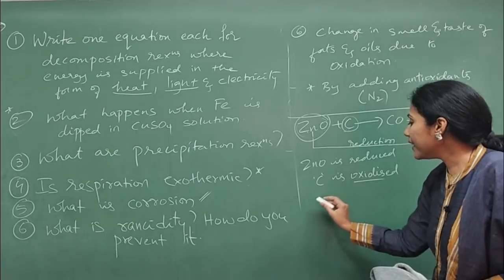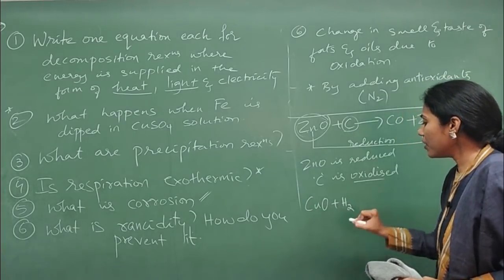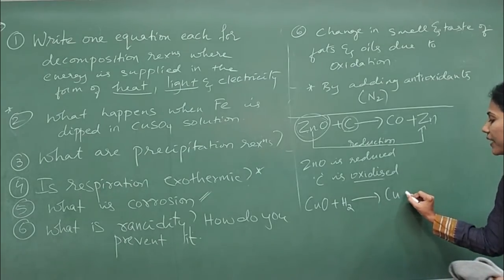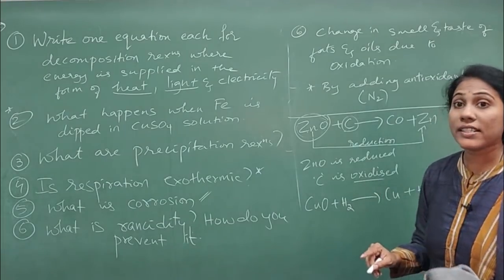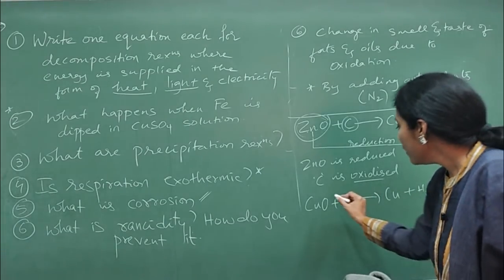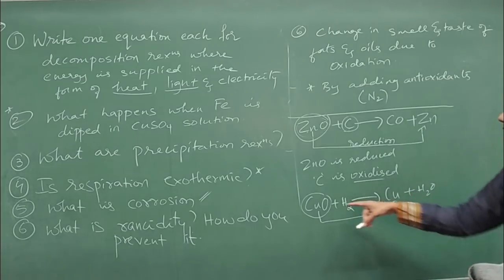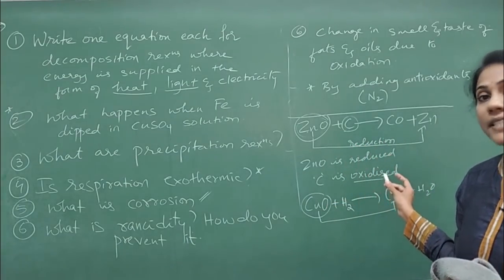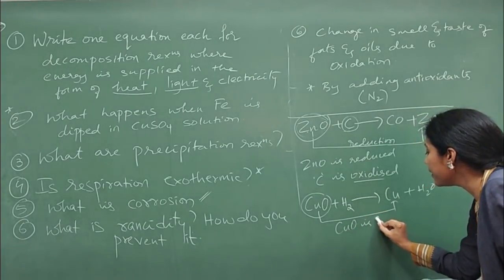Suppose I'll take one more example here. Copper oxide is there. So I pass H2 gas. Here it gets converted into copper plus H2O. Can you tell me which is oxidized here? Confirm with this. CuO got converted into Cu. That means removal of oxygen took place. Removal of oxygen means reduction, right? So that means copper oxide is reduced.